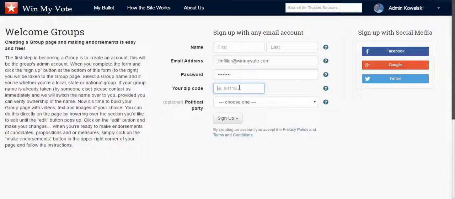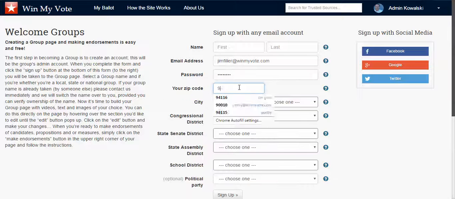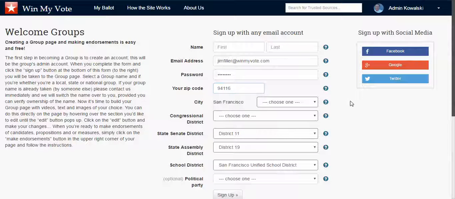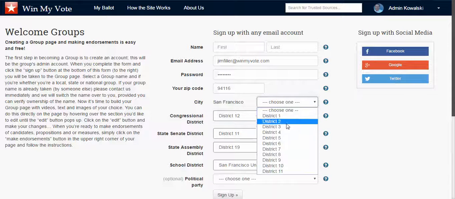And then this right here, this zip code, this will give you your local ballot. So again, if it's a San Francisco zip code, it will give you San Francisco, the city of San Francisco, the county of San Francisco, the state of California, and then the presidential ballot for California on presidential years. So you can use your zip code, or you can use the zip code that your organization is headquartered in, or you can create multiple groups with multiple zip codes so that you can cover all the major cities and states that you want. Now these questions right here, you can click on those and use those.